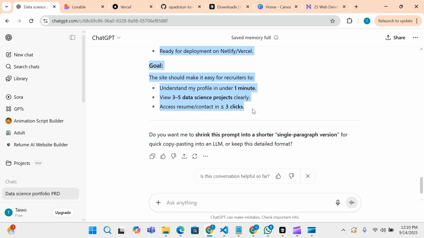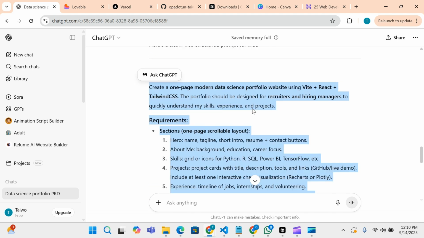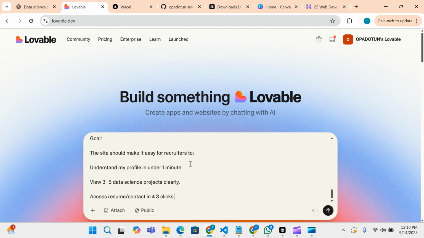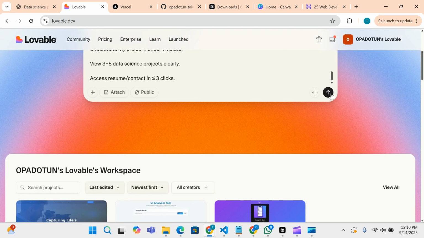So this is the prompt he gave to me. So I'm going to copy this prompt and take it to Lovable. We are vibe coding, so there's no need of trying to start everything from scratch. So I'll paste it here and I'm going to send it.